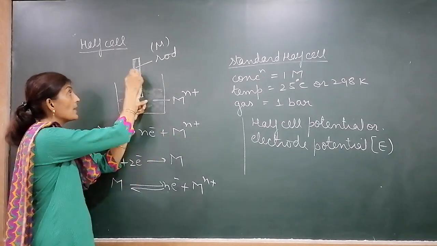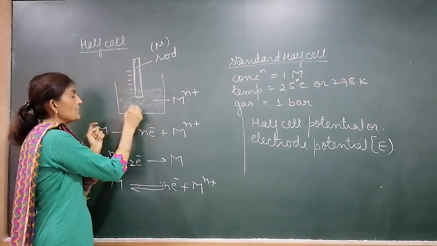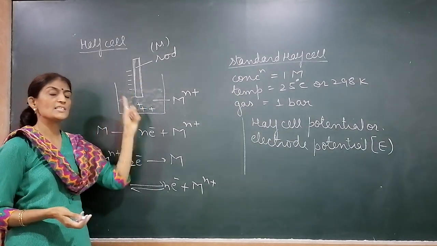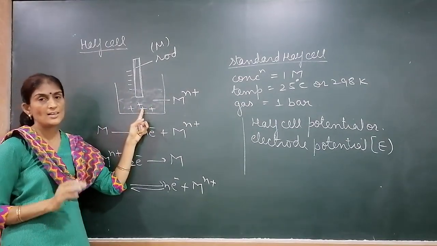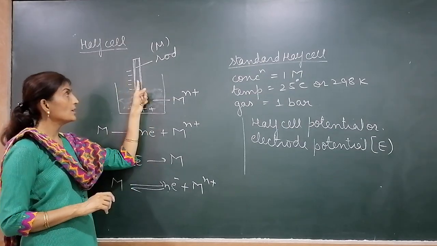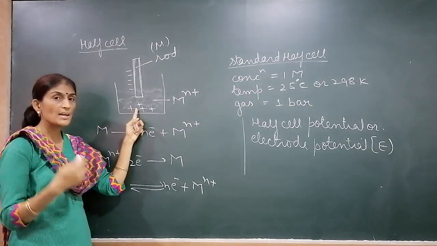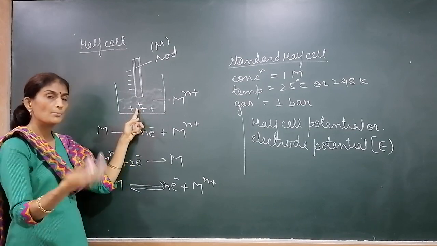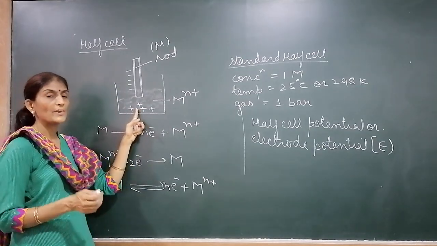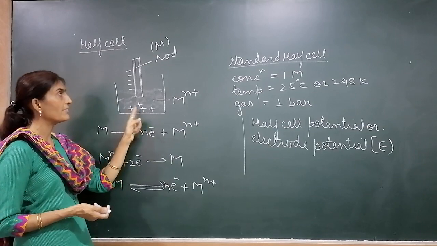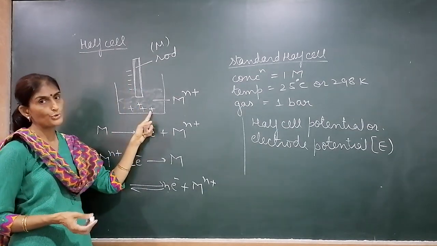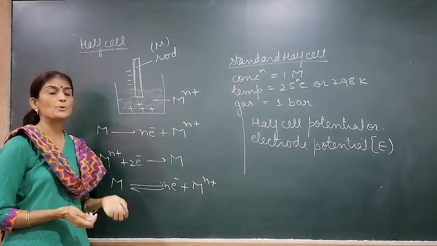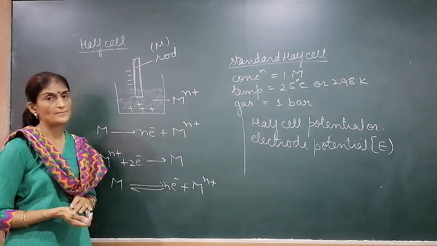Either the rod becomes negatively charged and the solution positively charged, or the rod becomes positively charged and the solution negatively charged. And we know that a difference in charge is called potential difference. So the potential difference developed between the rod and its solution is known as electrode potential or half cell potential.